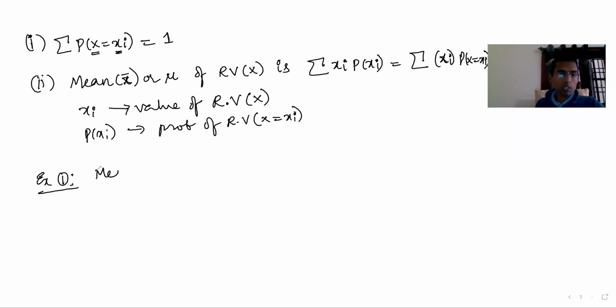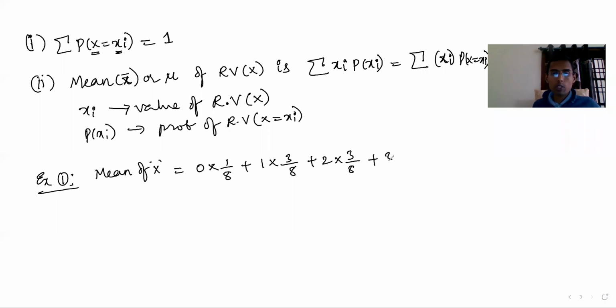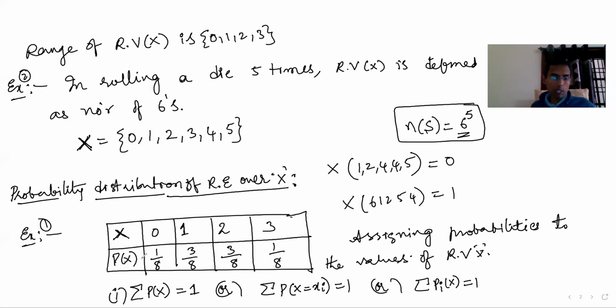So now in example 1, mean of x equal to what? xi means 0 into its probability 1 by 8, plus 1 into its probability 3 by 8, plus 2 into its probability 3 by 8, plus 3 into its probability 1 by 8. Please understand this. x equal to xi, and this is p of x equal to xi.